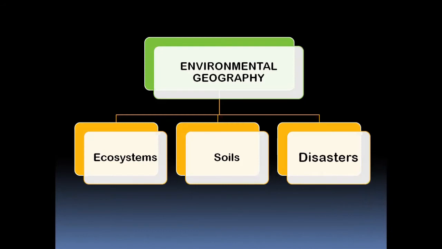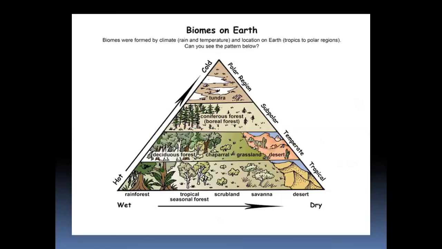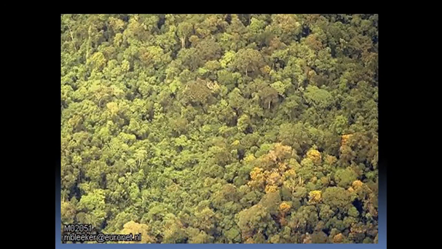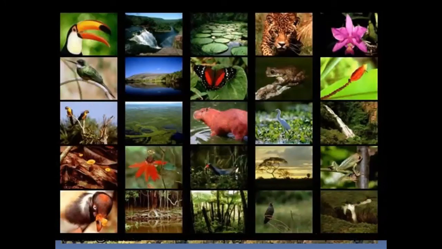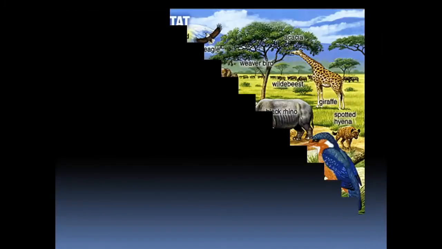Finally, we come to environmental geography, which is actually the most important aspect, because we look at the environment today, and a lot of things are happening. So under this, we talk about ecosystems, soils, and disasters. In ecosystems, we look at the biomes of the earth. So we have various biomes such as equatorial and so on and so forth. So you have the equatorial biome here, and that is what it looks like. That's the number of animals that you have there.